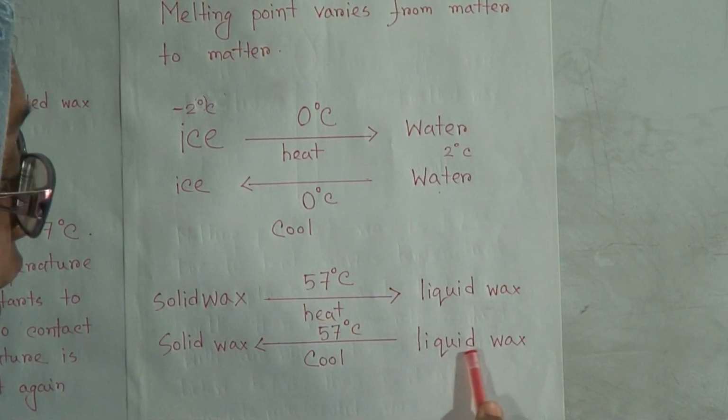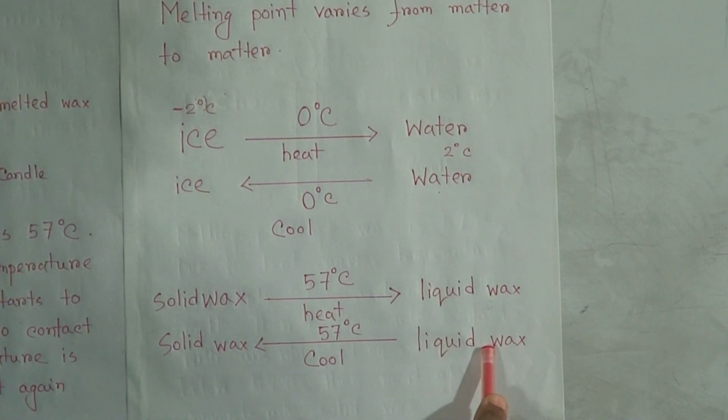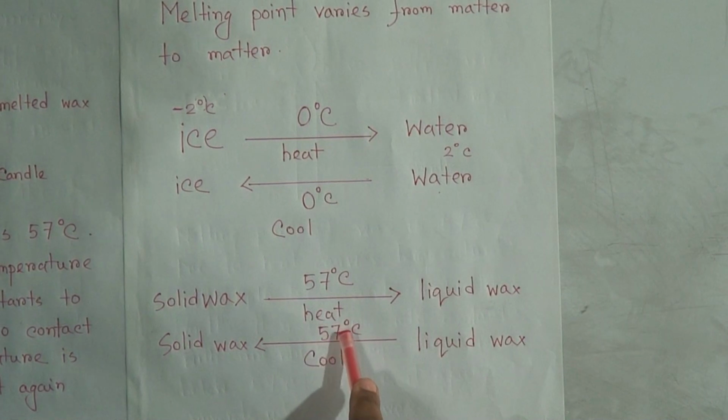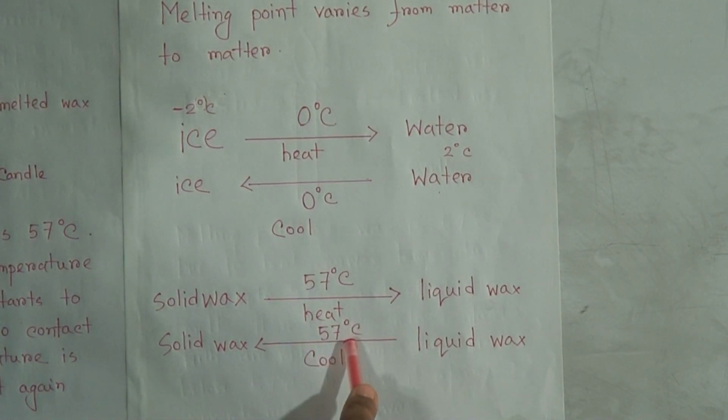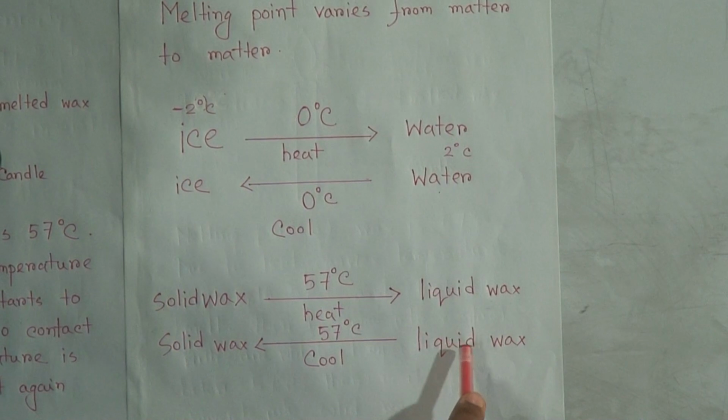Now if you consider the liquid wax, and if you cool it, then at 57 degrees Celsius, below 57 degrees Celsius, it turns to solid wax. That means this 57 degrees Celsius temperature is the freezing point for liquid wax.